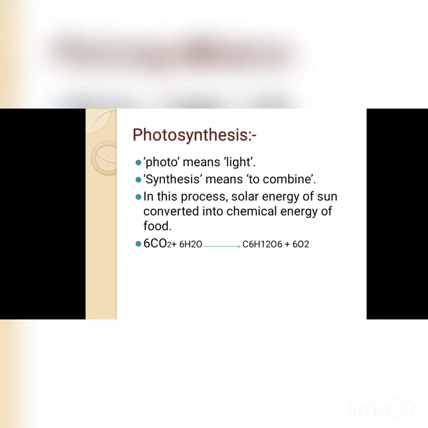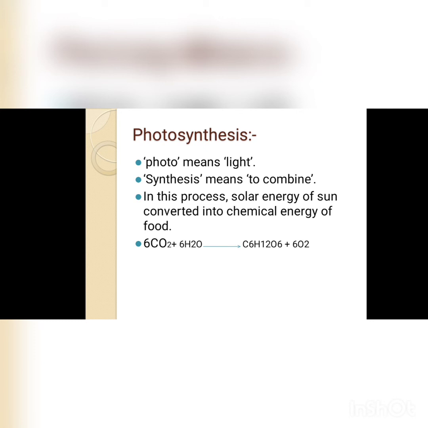So let us start with the topic photosynthesis. So again we are going to divide this word photosynthesis into two words: the first word is photo and the second word is synthesis. Photo means light and synthesis means to combine. Clear? So in this process, green plants prepare their food by combining what?